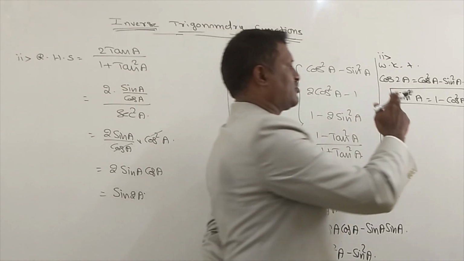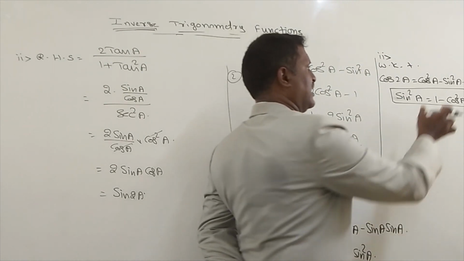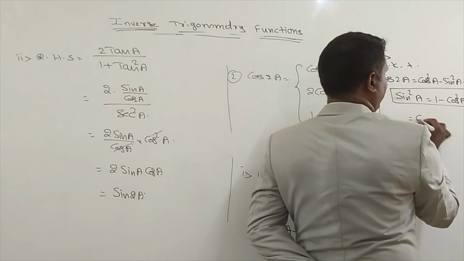Using that, sin square A can be written as 1 minus cos square A. Substitute 1 minus cos square A in place of sin square A.